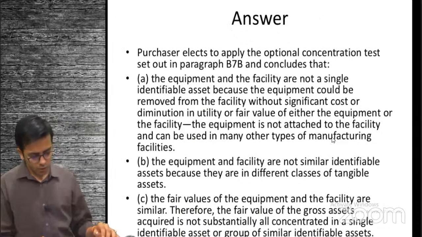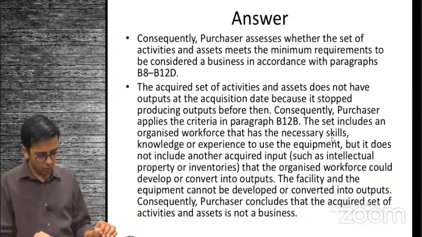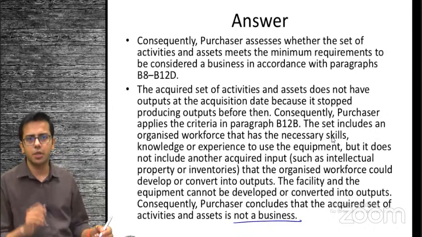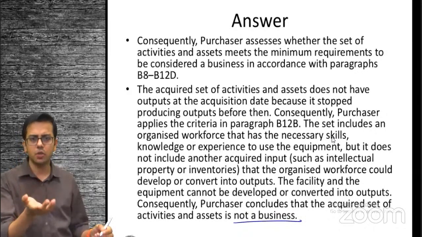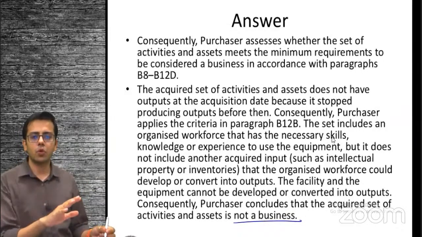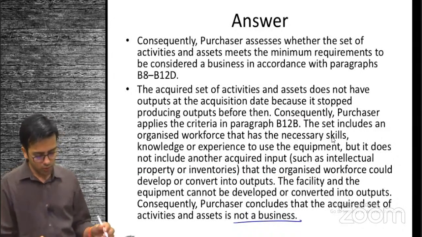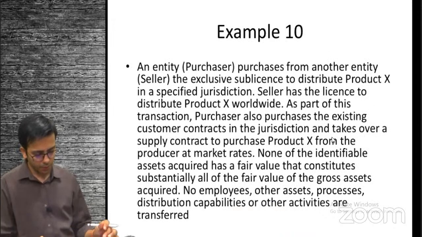Firstly, the concentration test fails. Since there is no process, we don't consider it to be a business. When there's no output, we need organized workforce and a critical process. There is no critical process. So over here, this is not a business.